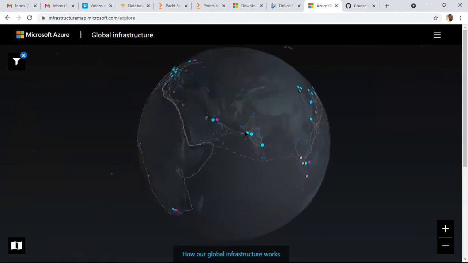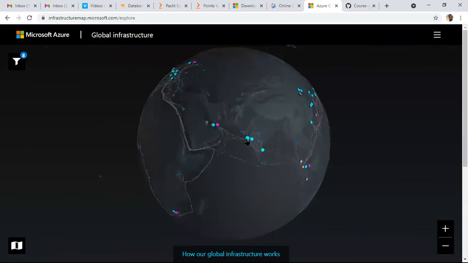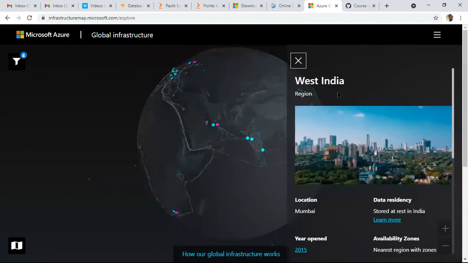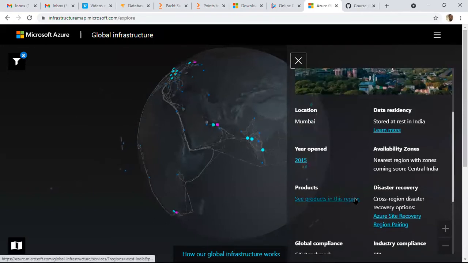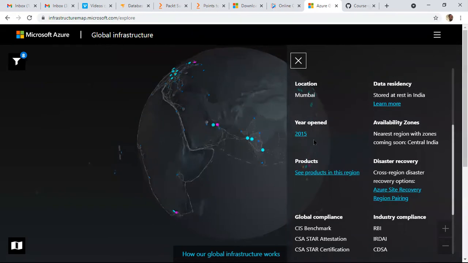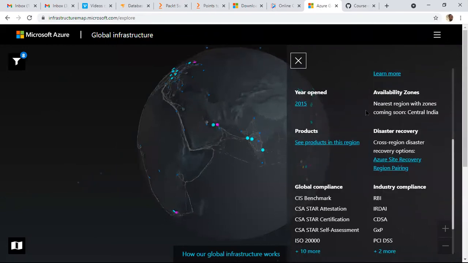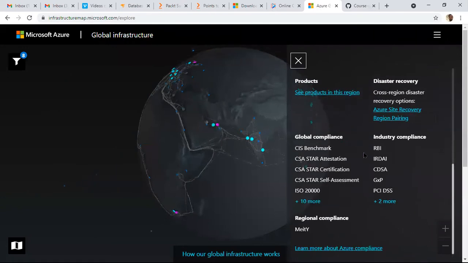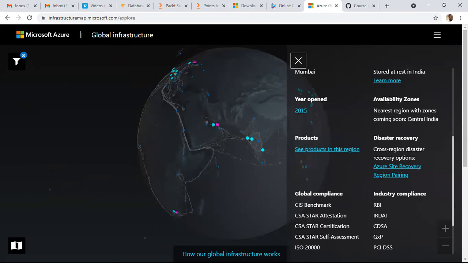Okay, so here we have regions. By clicking here on West India, that is nothing but the region in Mumbai location. The complete details are there. It was opened in 2015. Availability zones are there. Every region is a collection of availability zones.